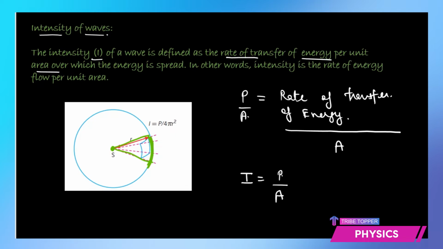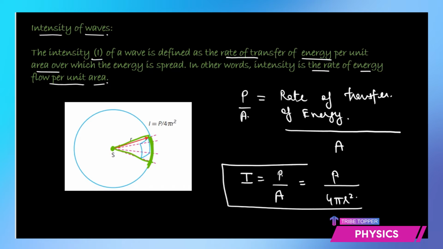So in other words, you can also define intensity simply as the rate of flow of energy per unit area. So intensity is power over area, which means you can write it as P over 4 pi r square. The surface area of a sphere is 4 pi r square. So from here, what do you think the unit of intensity should be? That is watt per meter square.